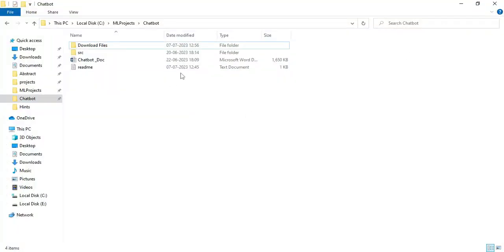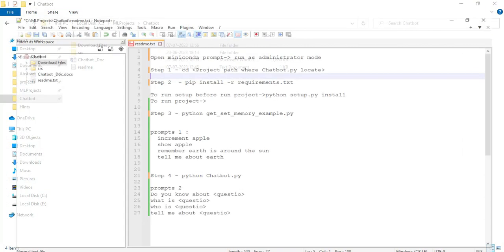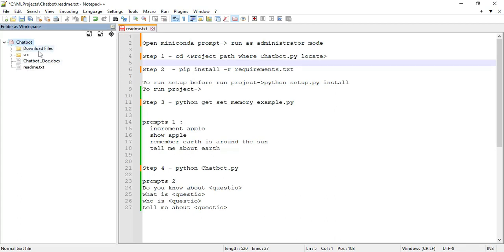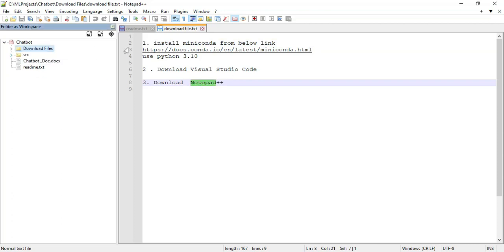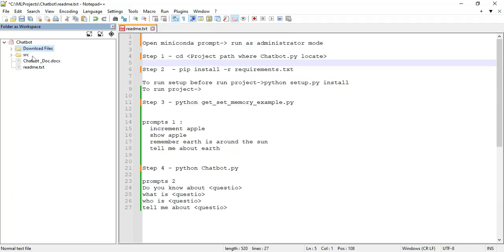Come back to the project folders. Open Notepad++. You can import the project folders. First you can click the download files and open it. These are the download files. First you can click download Miniconda. Next you can download Visual Studio and Notepad++. Next you can open the readme files. These are the readme files. You can view all the details.